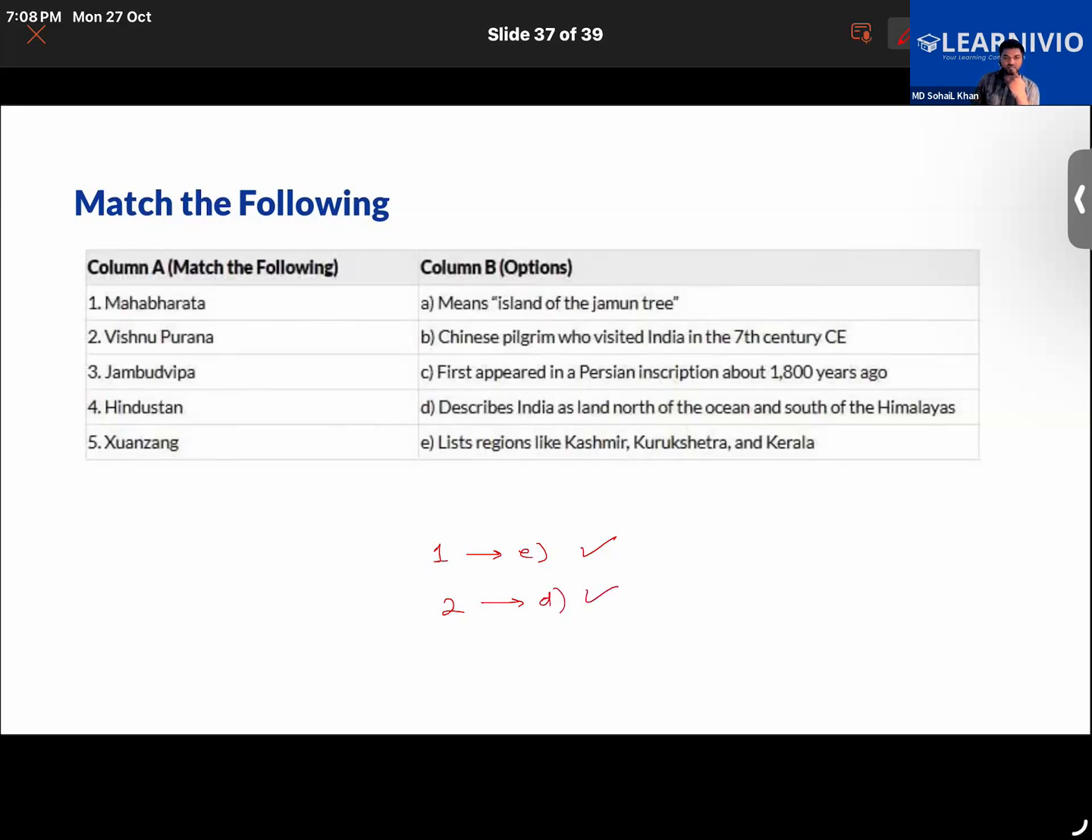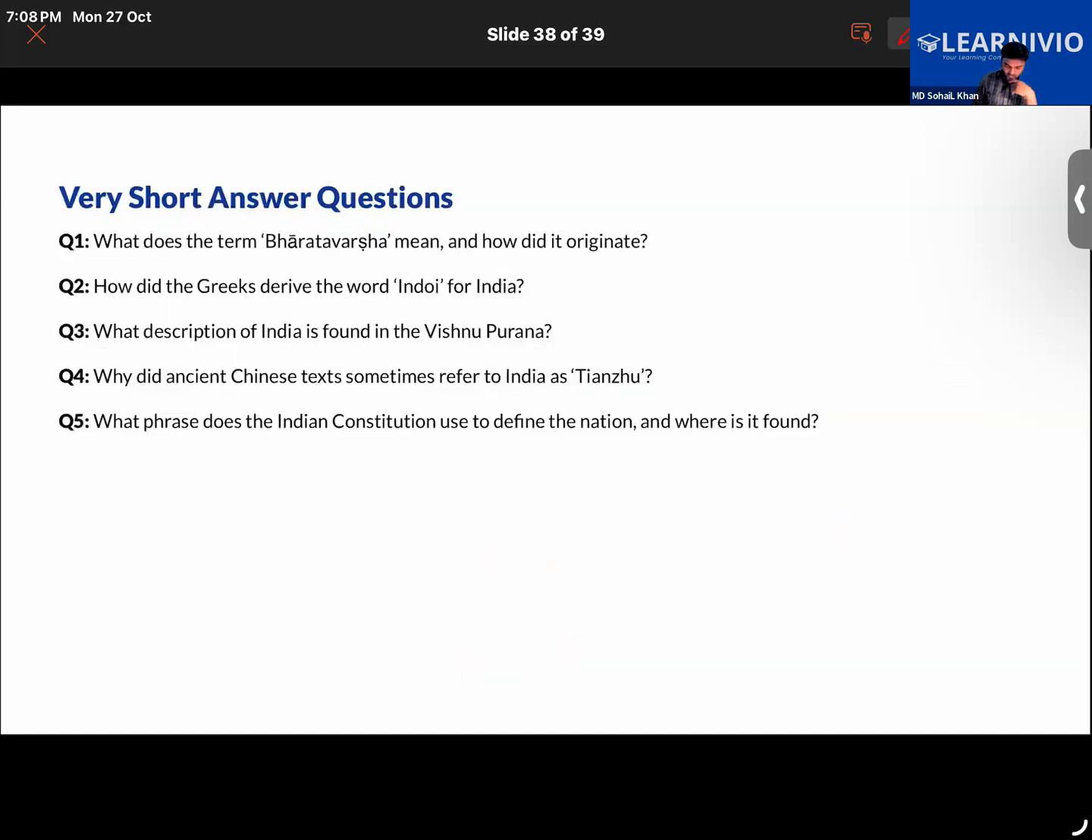The Jambudvipa means A. Very good. Fourth, Hindustan. Yeah, it's C. And I'll say B. Well done. Bharatavarsha means the origin. Originate, yes, it is originate.